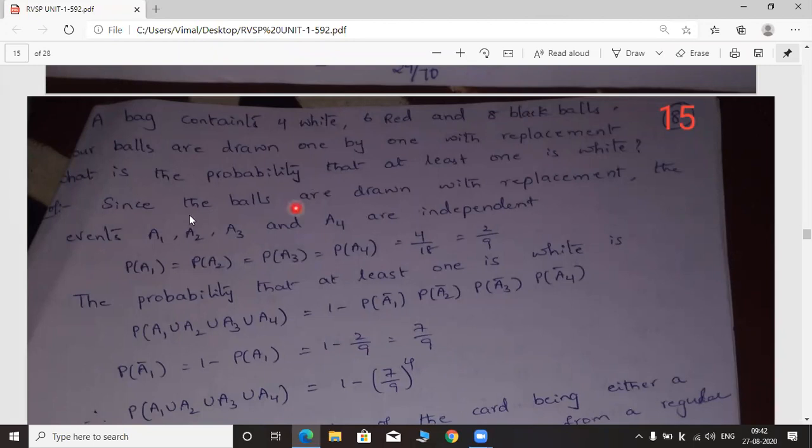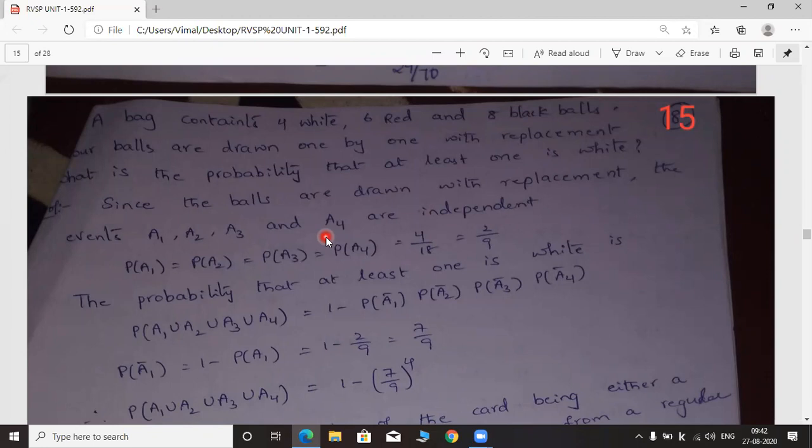See the solution. Since the balls are drawn with replacement, the events A1, A2, A3, A4 are independent. Here we have 4 events: drawing the first ball from the bag, second ball, third ball, fourth ball. All these events are independent. One event does not depend on another event.